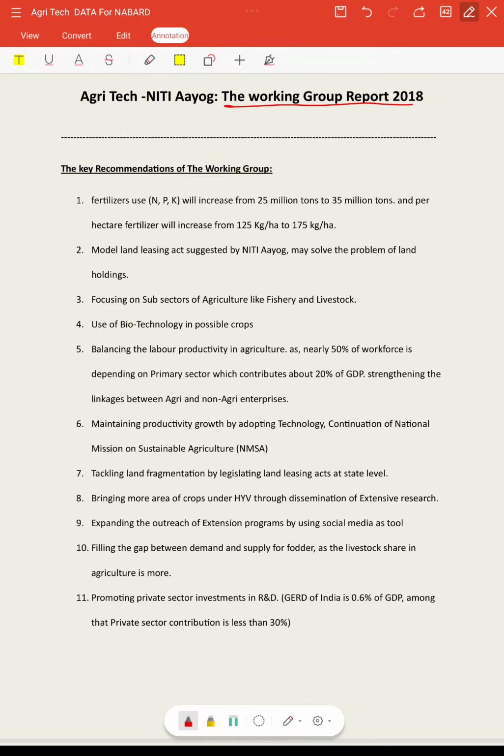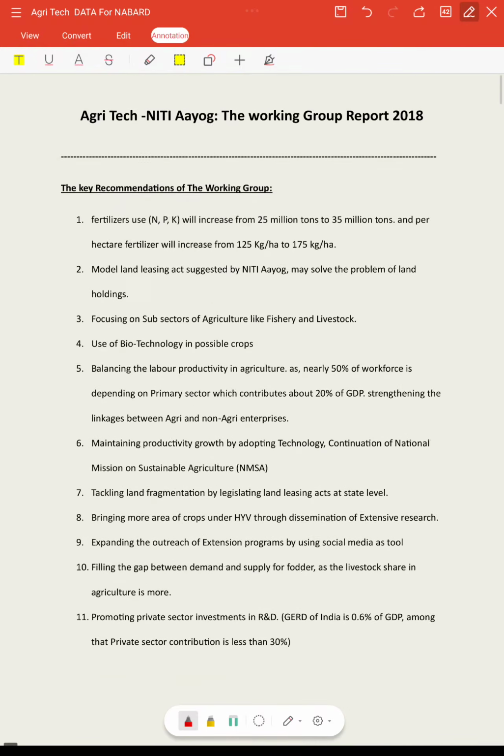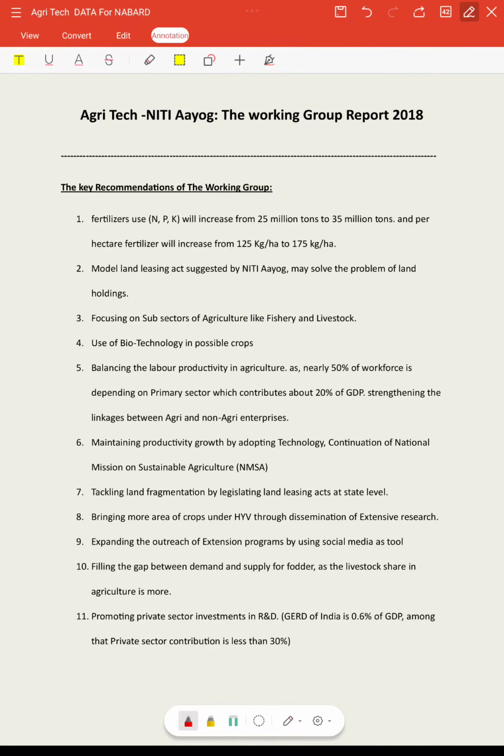This committee was initially appointed to study the problems of Indian agriculture and give solutions to double the farmers' income by 2022. It was appointed in 2016, and in 2018, after 2 years of study, it identified the problems in Indian agriculture and gave solutions accordingly. We'll cover the major highlights of this report that fall under the Nabard examination syllabus. I have segregated them as per our convenience and syllabus point of view.